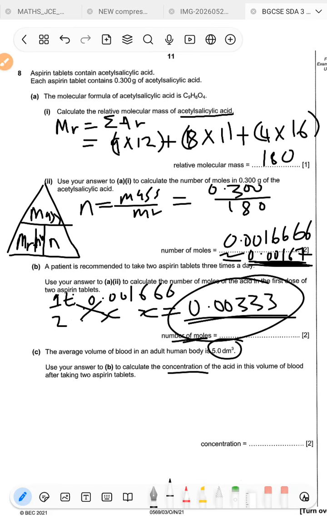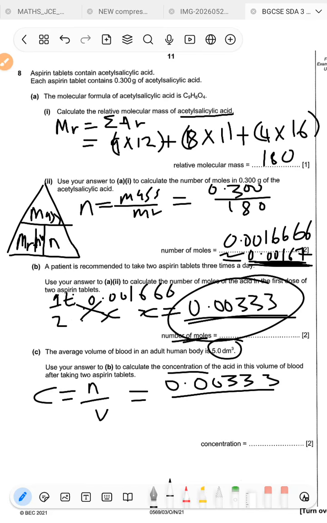Therefore our formula, concentration, is equal to moles over volume, which is equal to, the number of moles is 0.00333. Remember, you use the original, the one that is already in the calculator. So after punching the calculator, you don't clear that. You can store the number there in your calculator so that you don't need to rewrite it again, or you can just leave the calculator as it is as you proceed.